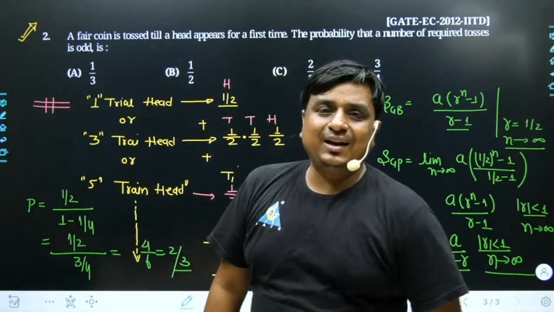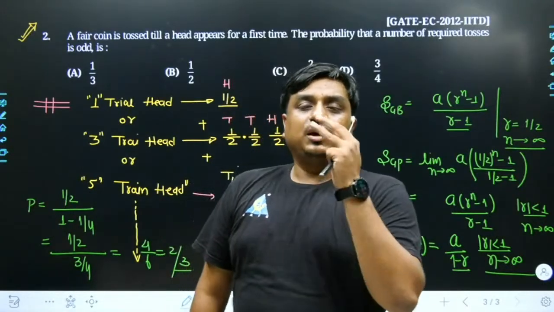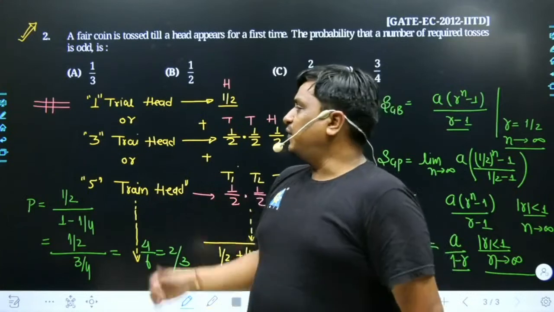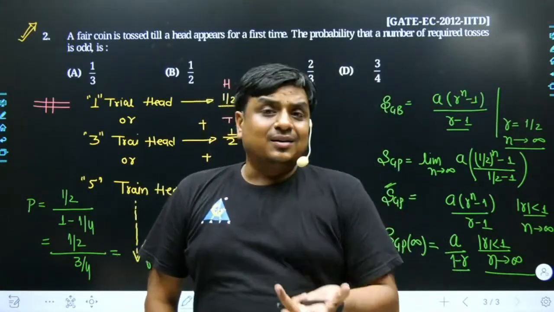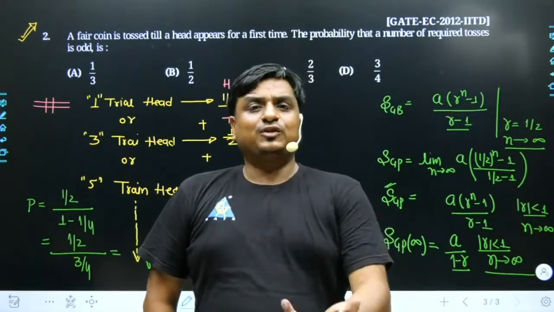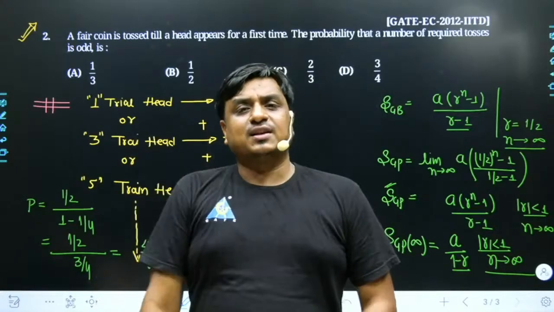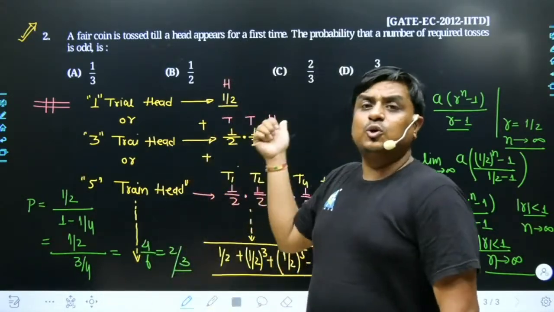If I have got the head, more than happy. This has been the possibility and my game gets terminated over here. If I take another scenario, now if I want to win in the third trial, obviously I must have escaped in the first as well as the second trial. How does it take place? I could have got the tail in the first trial, I could have got the tail in the second trial. Then only I will come down to the third trial.